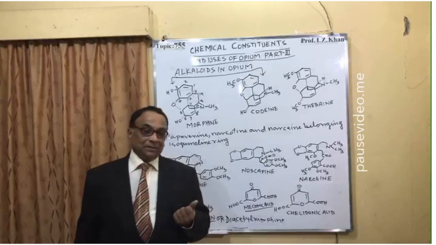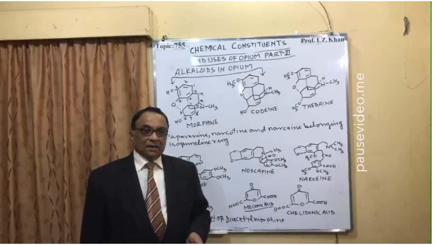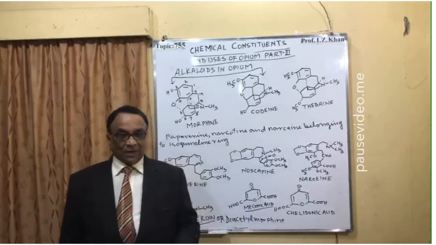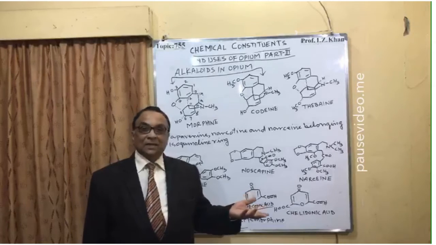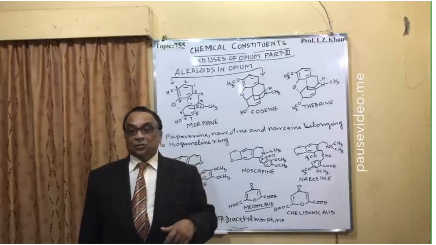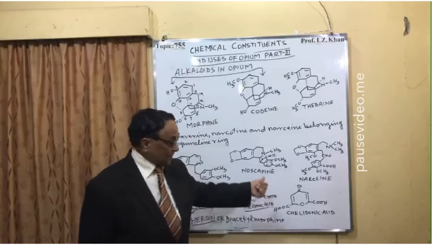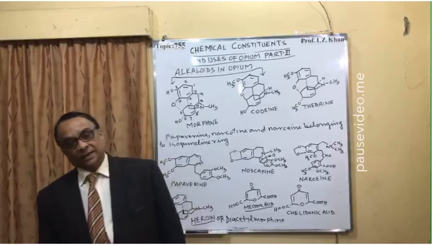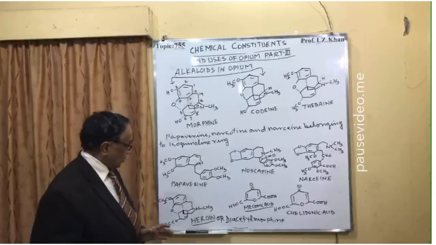And sometimes in the market, people are mixing, and adulterated opium is available. For that adulterated opium, mostly they mix carbohydrate or starch. So with that, again test, if there is a positive test and if the red dull color is not there, it means that opium is adulterated. So these are all the tests of the opium.